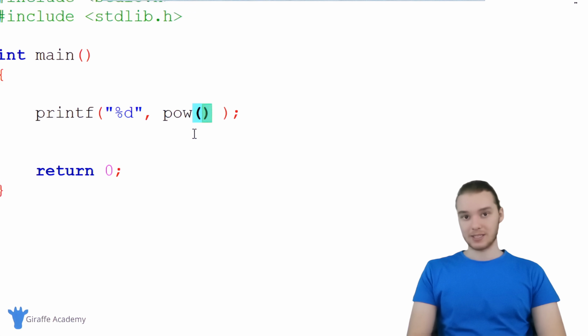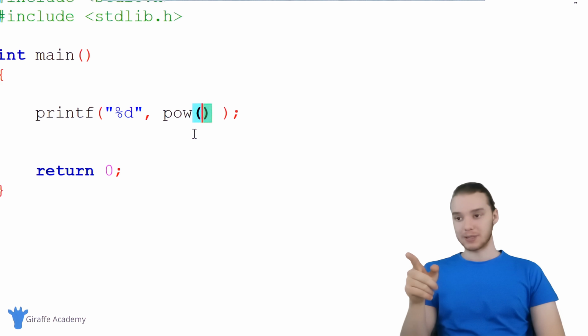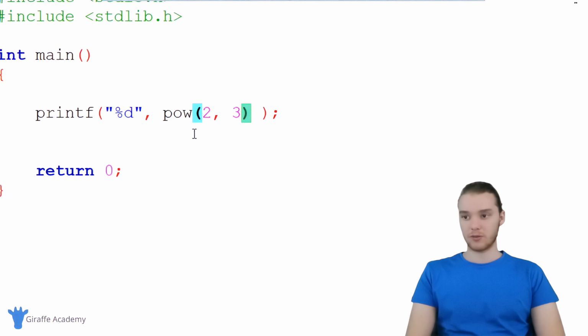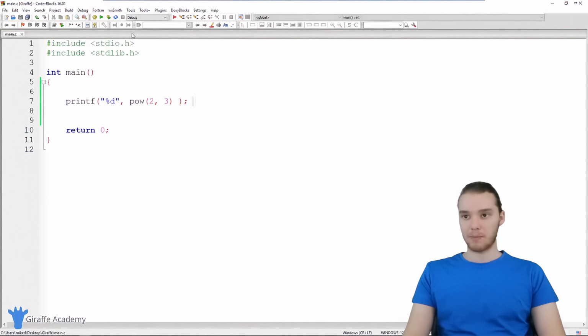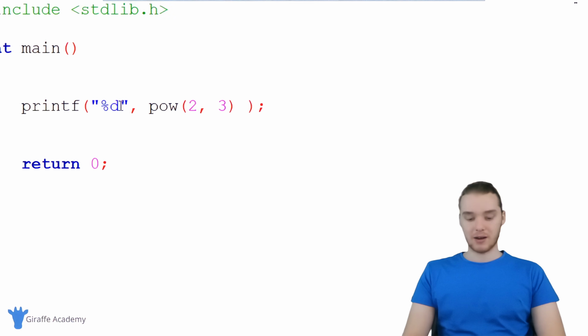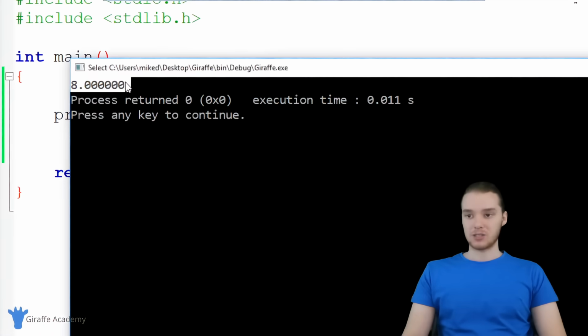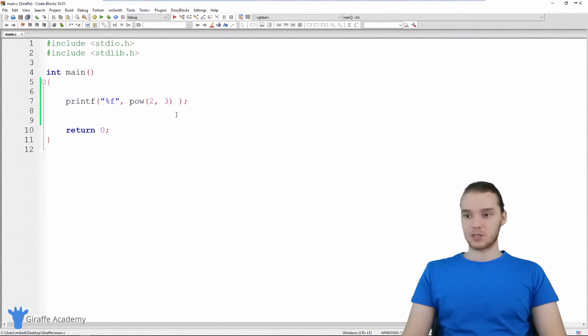And inside of these parentheses, I can actually give this two numbers. What this is going to do is it's going to take the first number that we give it, and it's going to take it to the second number. So if I said 2 and 3, and you'll notice I'm separating them with a comma, this is basically going to give us 2 raised to the third power. So it'll give us 2 cubed. So when I run my program, and actually we need to print this out as a decimal number. So this is going to give us a decimal number back. So I need to print this out with F. When I run my program, we're going to get 8 back, just like that. So it's basically cubing 2.